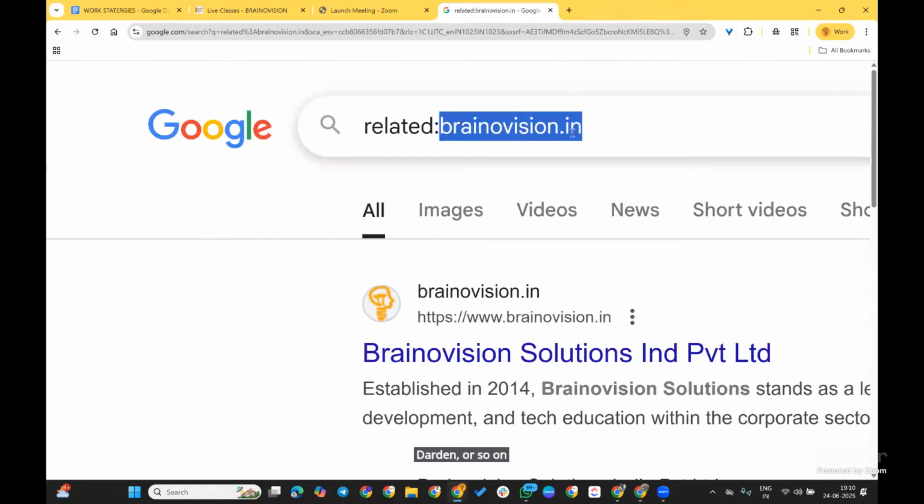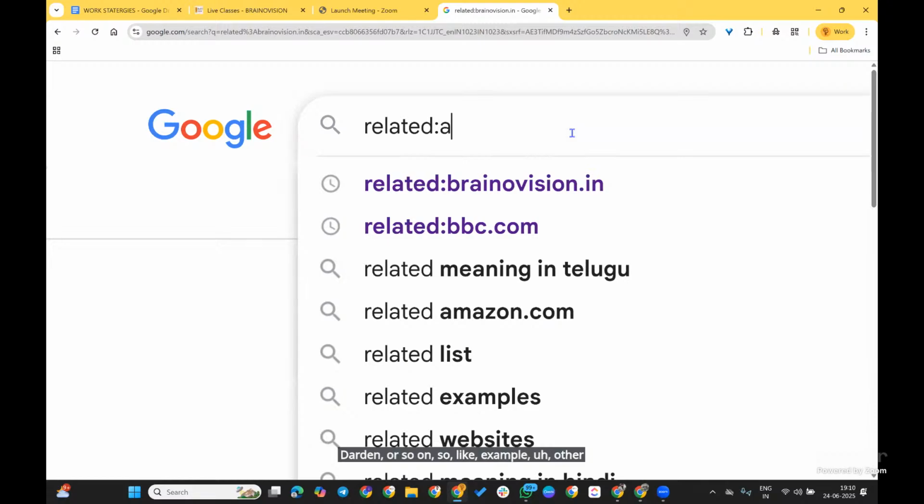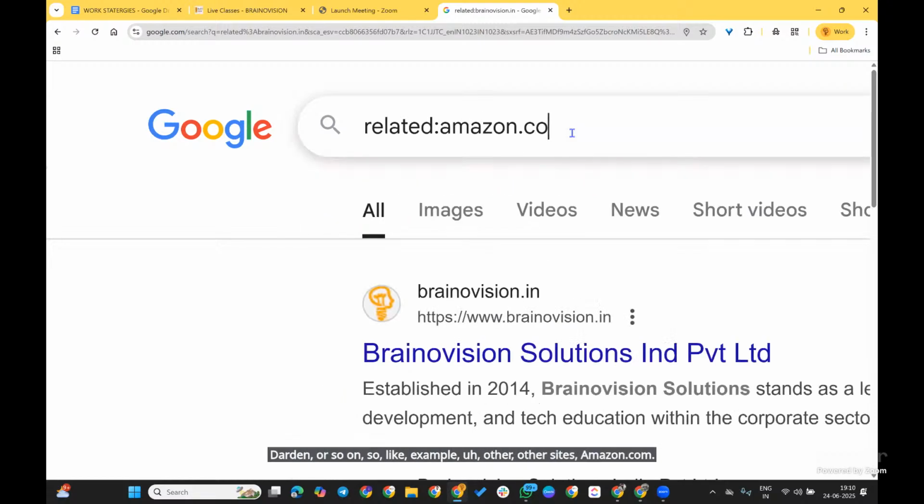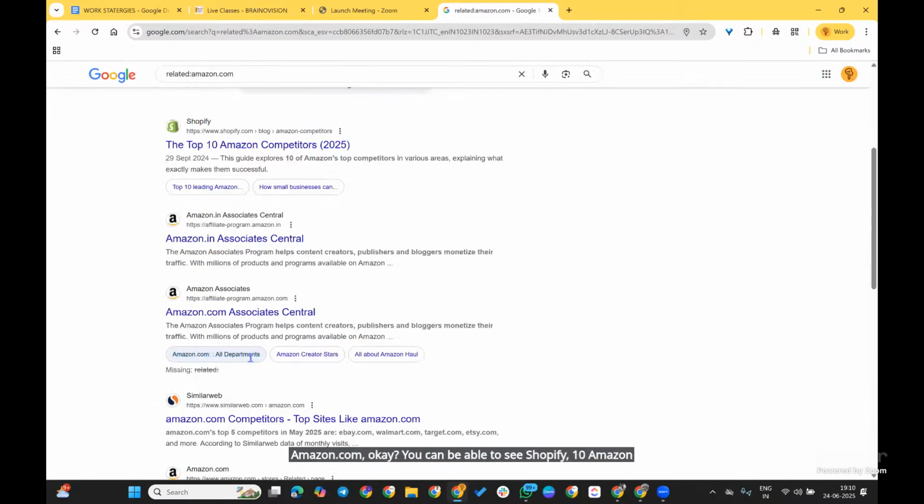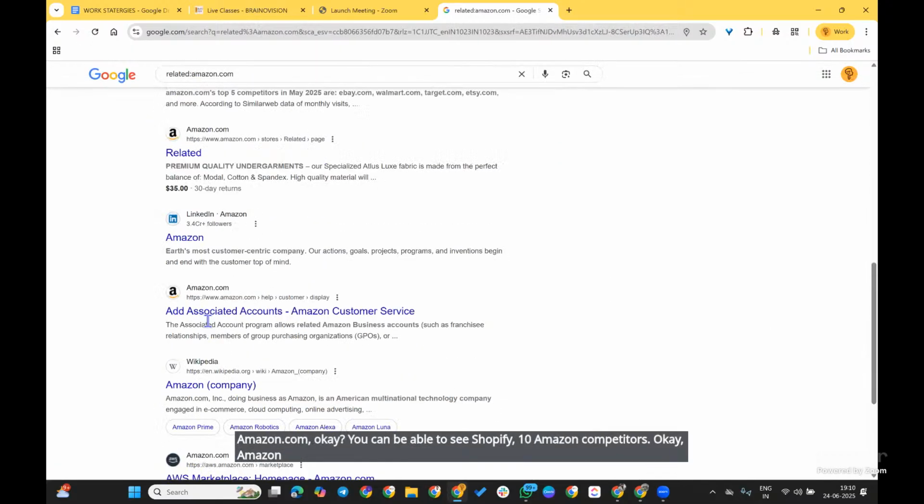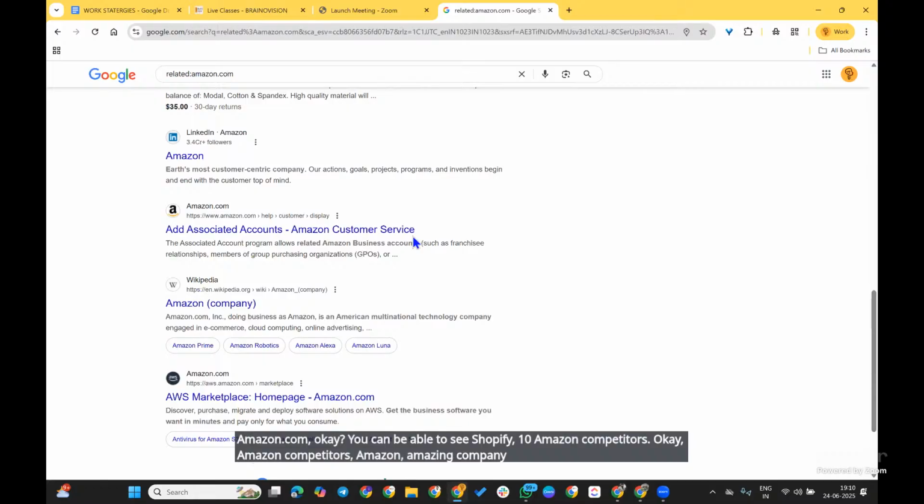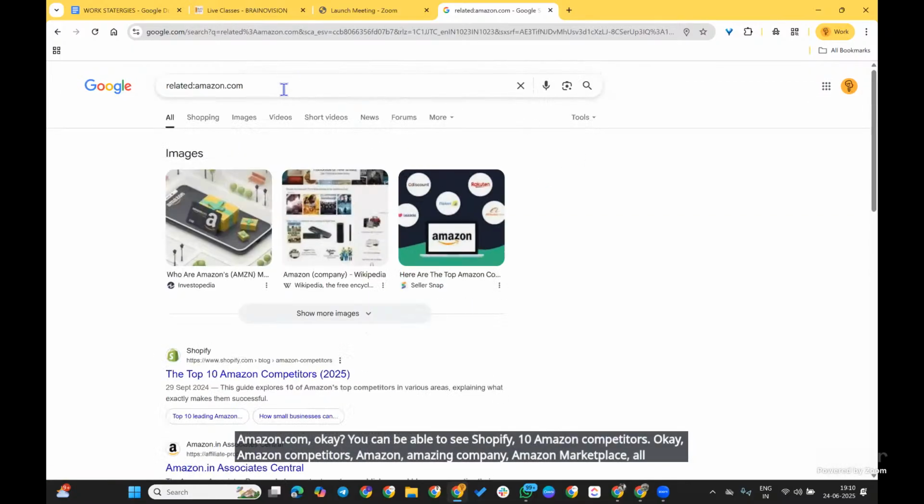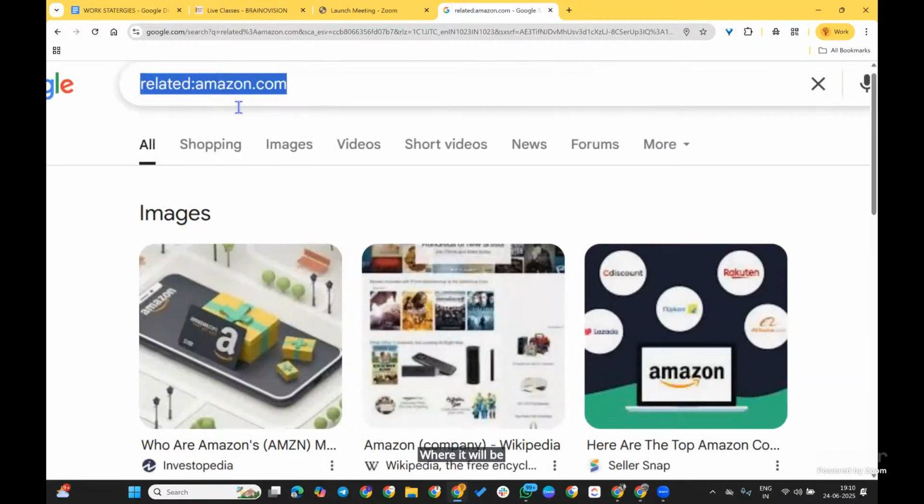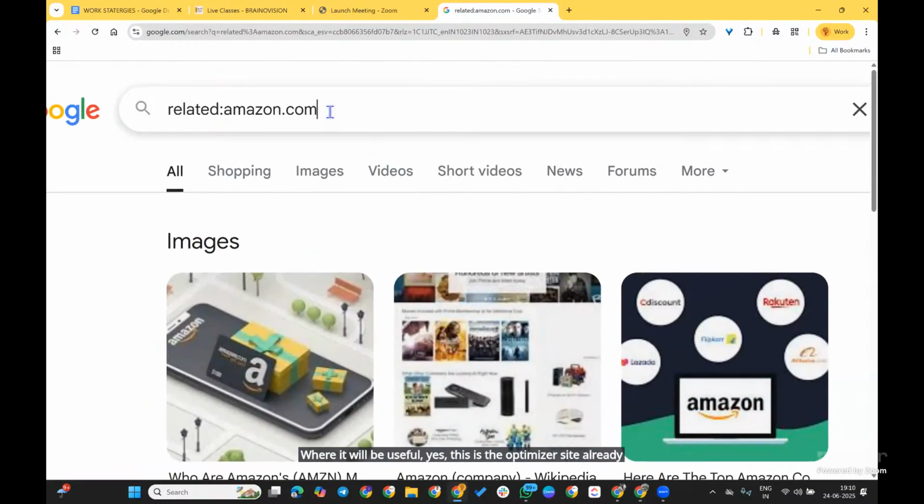For example, other sites, amazon.com. You can see Shopify, 10 Amazon competitors, Amazon company, Amazon marketplace. Everything related to Amazon comes here directly. Where will it be useful? This is already an optimized site. Optimized in the sense that lakhs of people are using Amazon, so it will come in the results automatically.